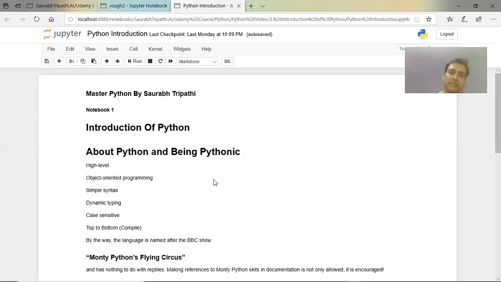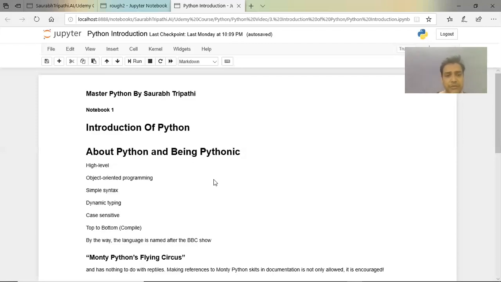And case sensitive, guys, this is very important. When we are coding in Python, we should mind that it is case sensitive. So capital A and small a are completely different things, and Python does not consider them the same. Even capital and small makes a difference. Top to bottom compilation means that it starts from the first line of the code and goes to the bottom. If you are using a variable, we should assign the value to this variable before using it. If you assign the value after the line where you use it, it will create an error. We will also see an example of it while we are coding.